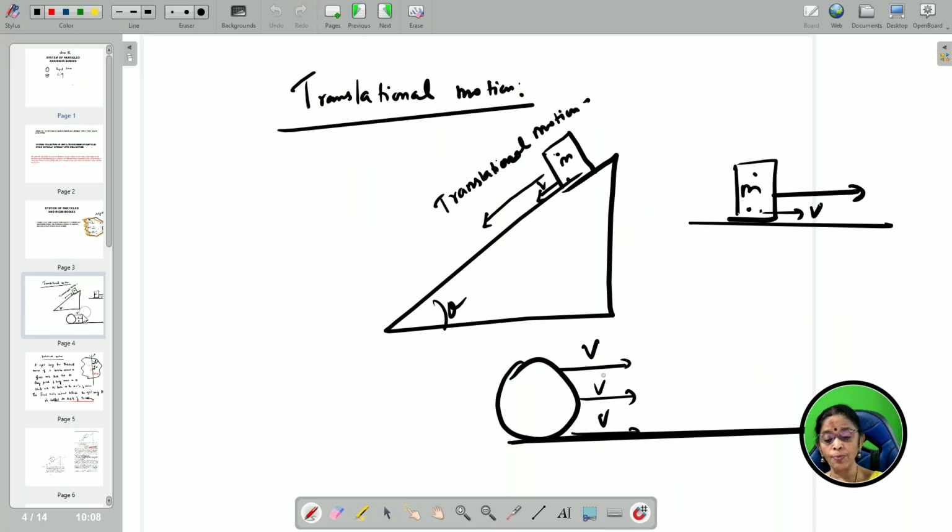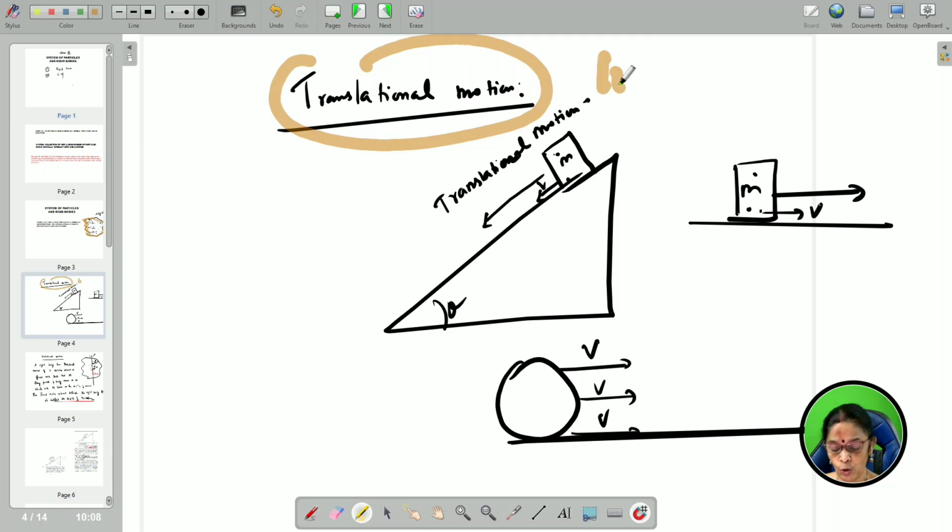Now let us learn different types of motion. Number one is translation motion, that is nothing but linear motion. In linear motion, the particles of an object can move linearly or slide, and here also the ring can slide without rolling. In all this linear motion, all the internal particles also move with the same velocity as the system. So translation motion, linear motion, we know.